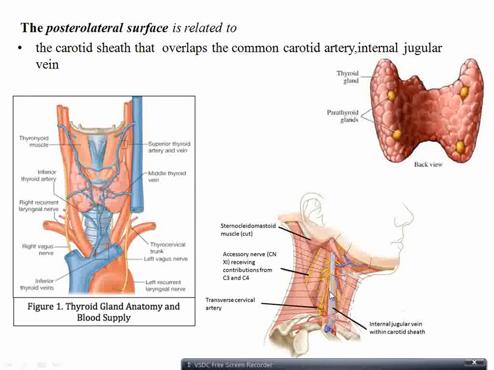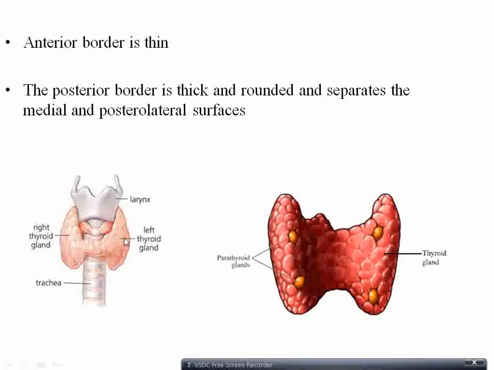The carotid sheath is derived from the deep cervical fascia. The deep cervical fascia here has three parts: the investing layer, the pretracheal layer and the prevertebral layer. In this, the investing layer and the pretracheal layer together form the carotid sheath. Now the borders: the anterior border is thin and ill defined. The posterior border is thick and rounded, separating the medial surface from the posterolateral surface.